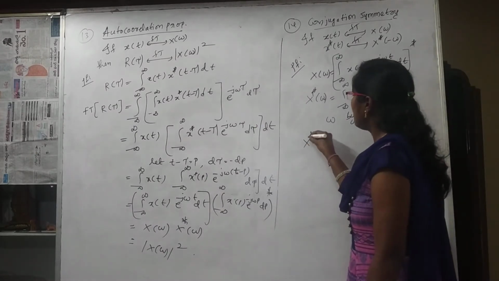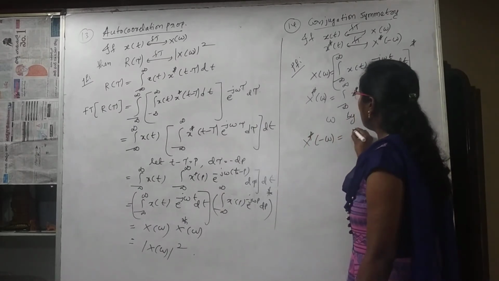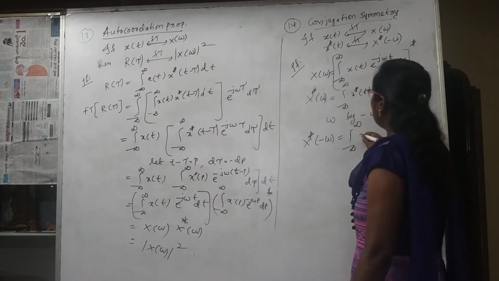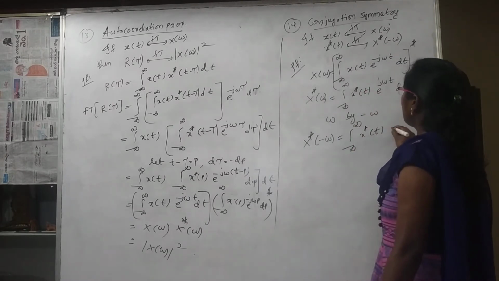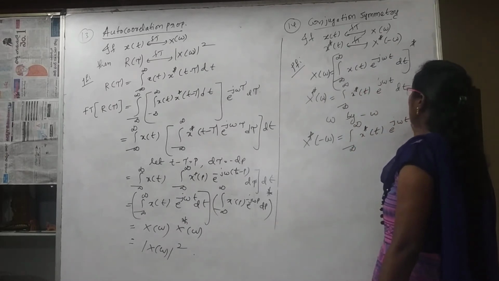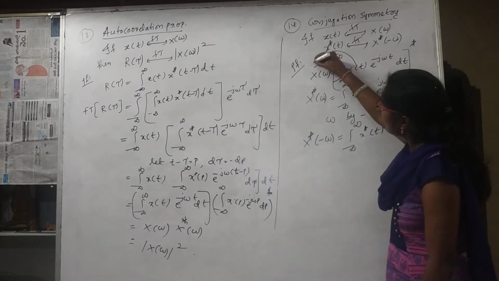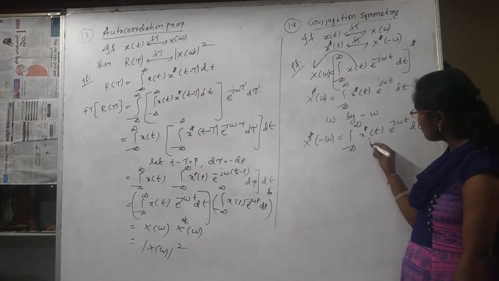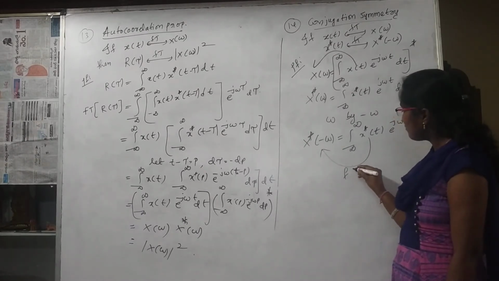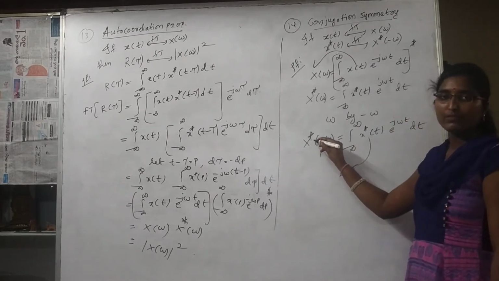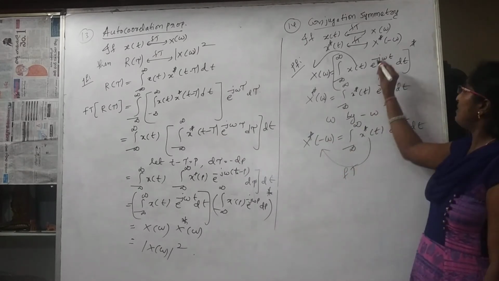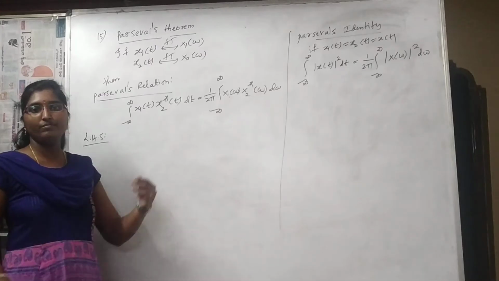That is x star of minus omega is equal to integral minus infinity to infinity x star of t e power minus j omega t dt. The Fourier transform of x of t is x of omega. Then the Fourier transform of x star of t will be x star of minus omega. That is the conjugation property.